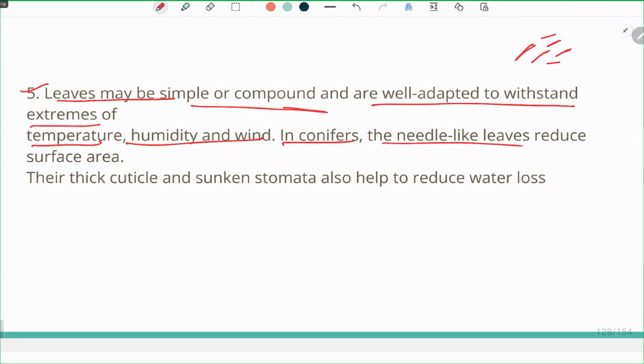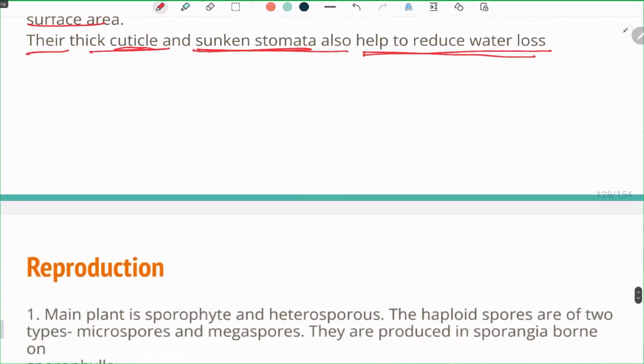In conifers, the needle-like leaves reduce the surface area and prevent the plant body from desiccation because of the absence of water in the area. There is not much water, but humidity is there and dry conditions are present. The thick cuticle and sunken stomata also help to reduce water loss. So, the first thing that they have adapted is the needle-like leaf, and the second is the thick cuticle and sunken stomata, which help them to reduce water loss.